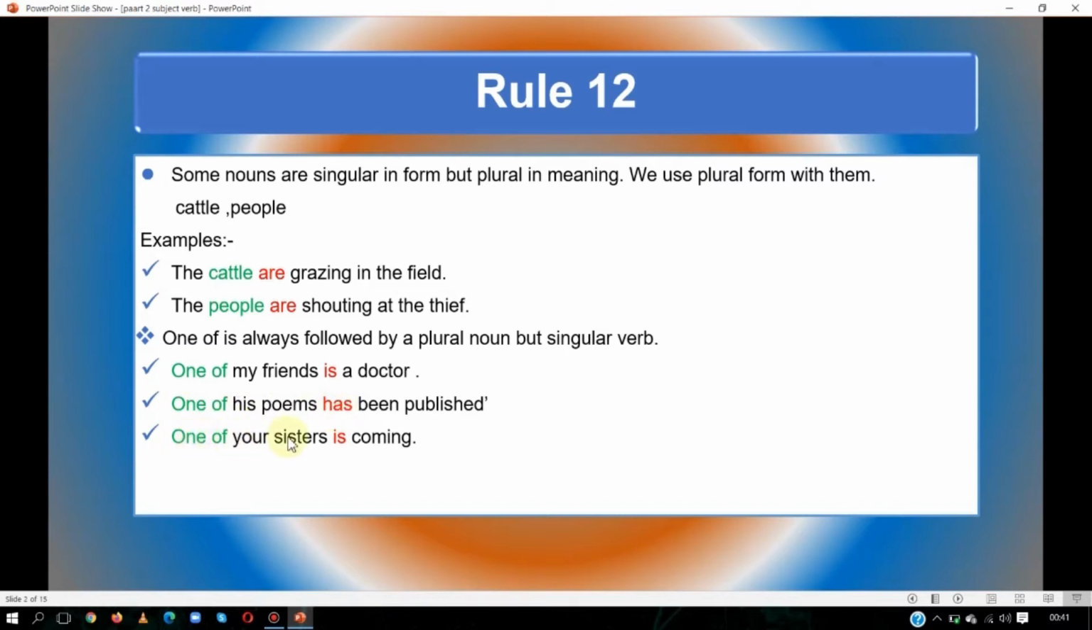Similarly, one of your sisters is coming. Suppose you have so many sisters, you have 3, 4 or 5 sisters, but one sister is coming. So we have used singular verb. Our verb will agree with one sister, not all sisters. One of your sisters is coming means you have so many sisters and one sister is coming. So we will use singular verb. I think it is clear. Let us see the next.